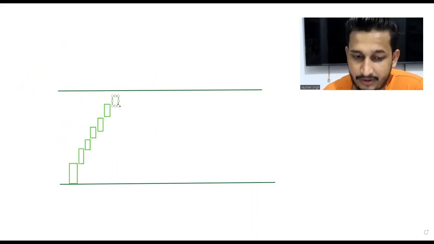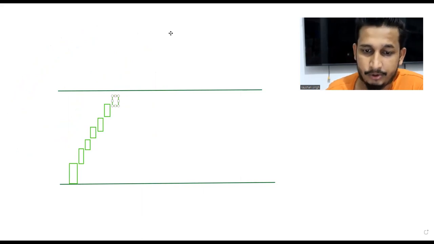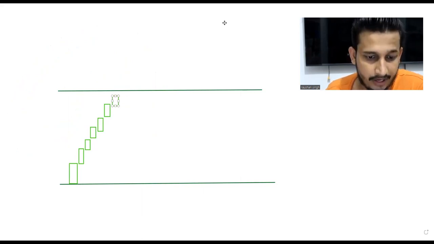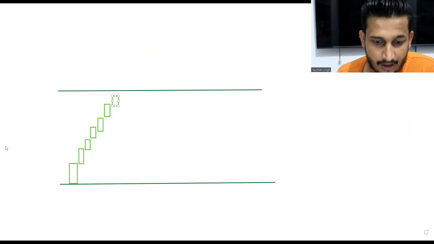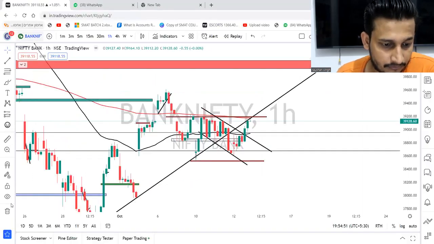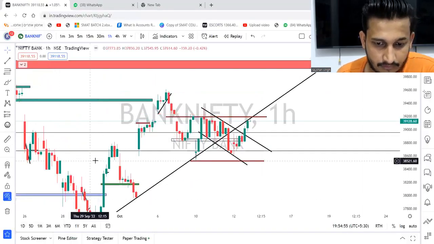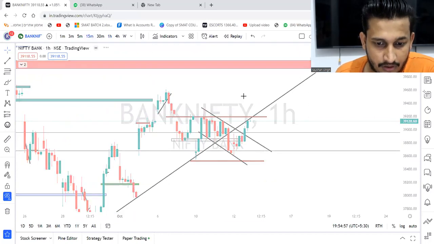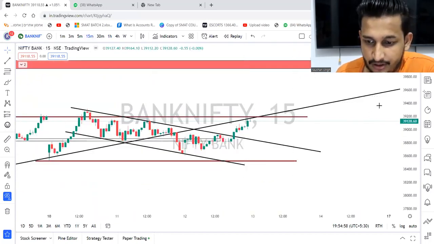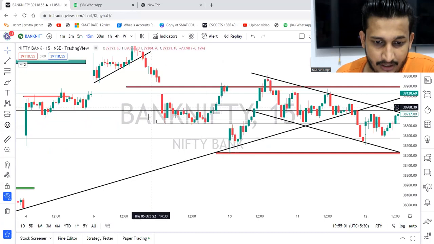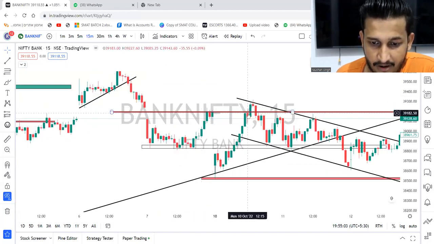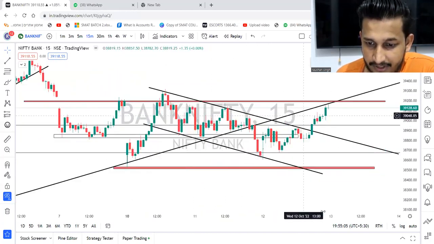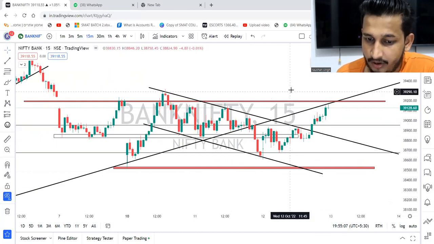If it is moving between support and resistance, let me show it to you right now. If you can see this, what is happening over here? This is Bank Nifty. It went up, came down, went up, came down, went up, came down, right? So it's in a sideways market.